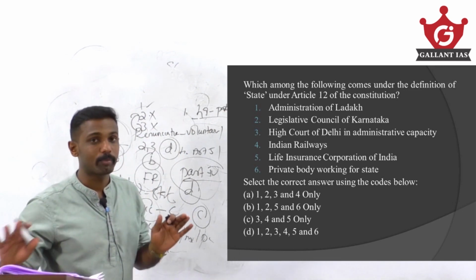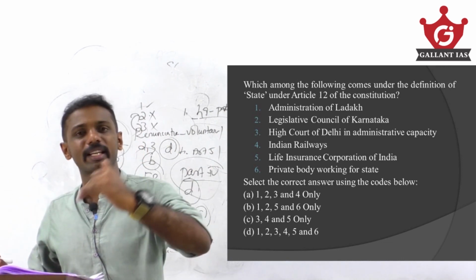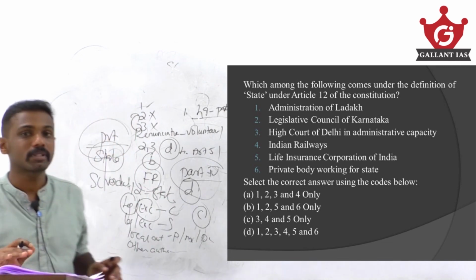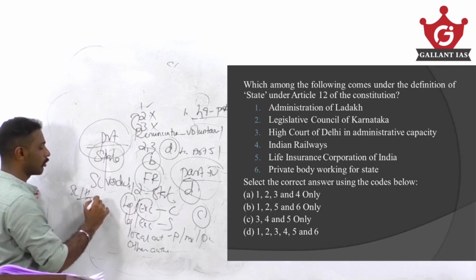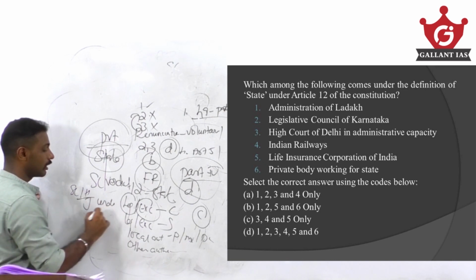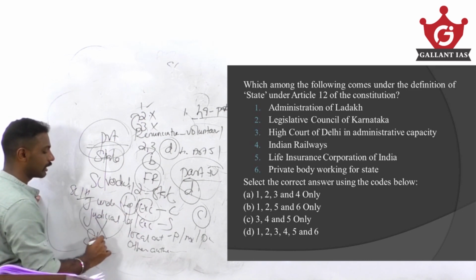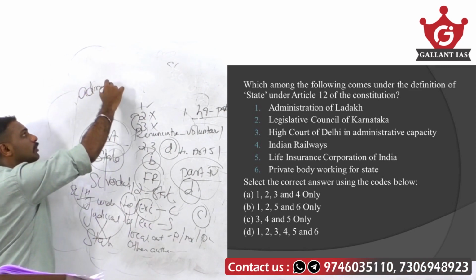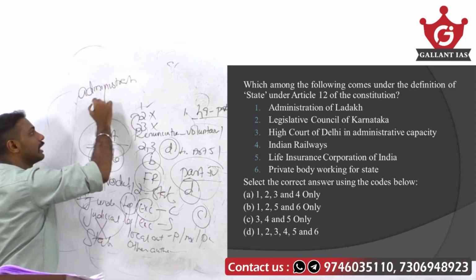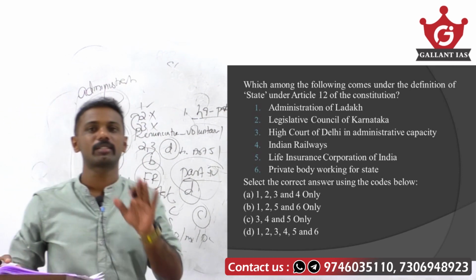And please note one more thing. The judiciary under judicial capacity does not come under the definition of a state. That is, the Supreme Court or High Court or any judicial body under judicial capacity. When they are performing judicial functions, they do not come under the definition of a state. But when they perform administrative functions, they come under the definition of a state. That difference you please note down.